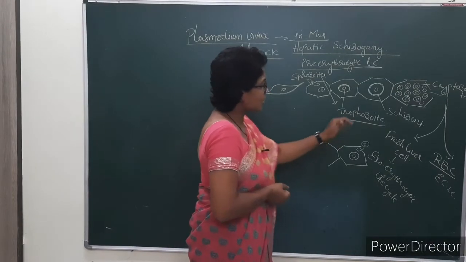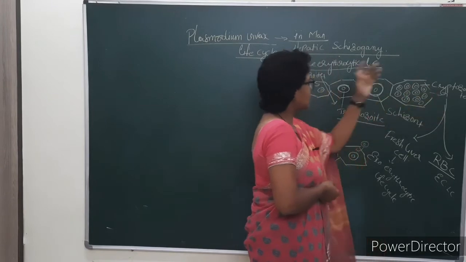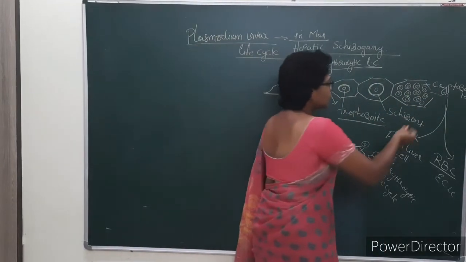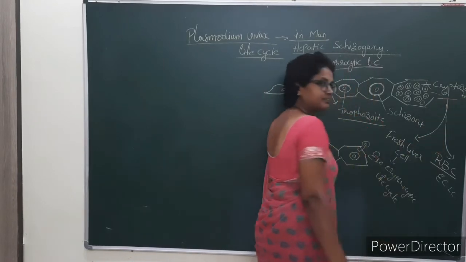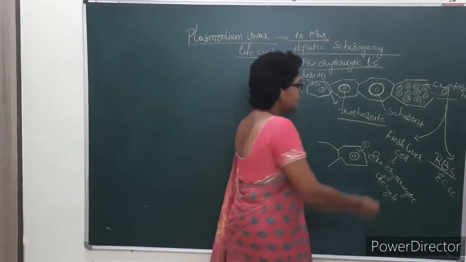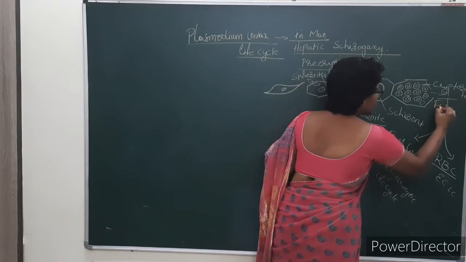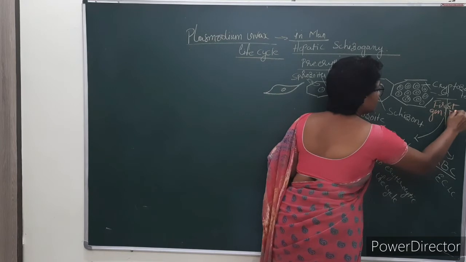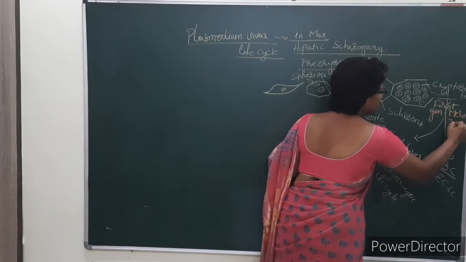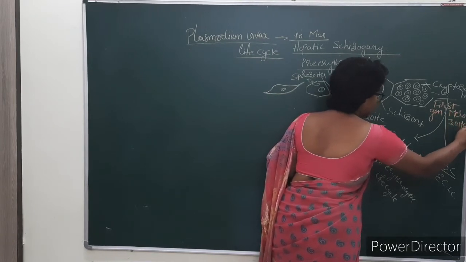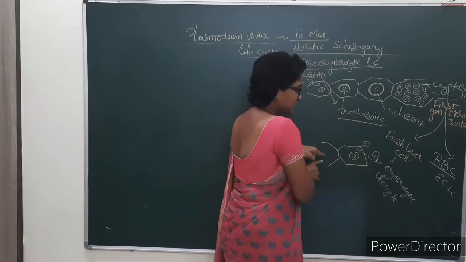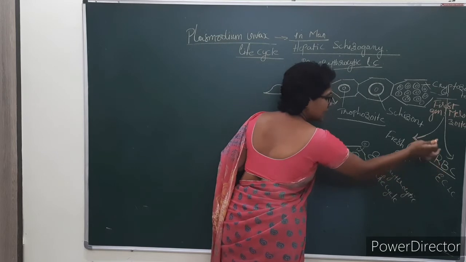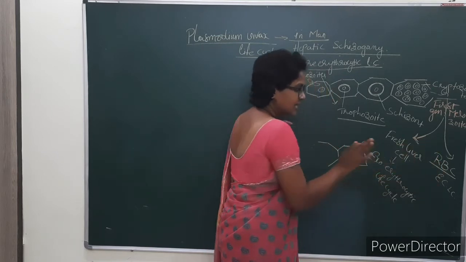The life cycle starts with the cryptozoites which are formed in the pre-erythrocytic life cycle. The cryptozoites are also called first generation merozoites. These cryptozoites enter into a fresh liver cell, or they may enter into RBC. If they enter into RBC, that is called the erythrocytic life cycle.